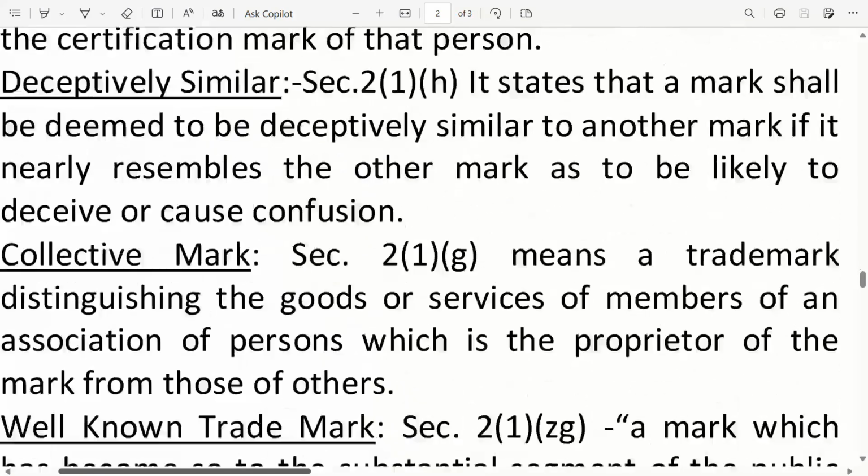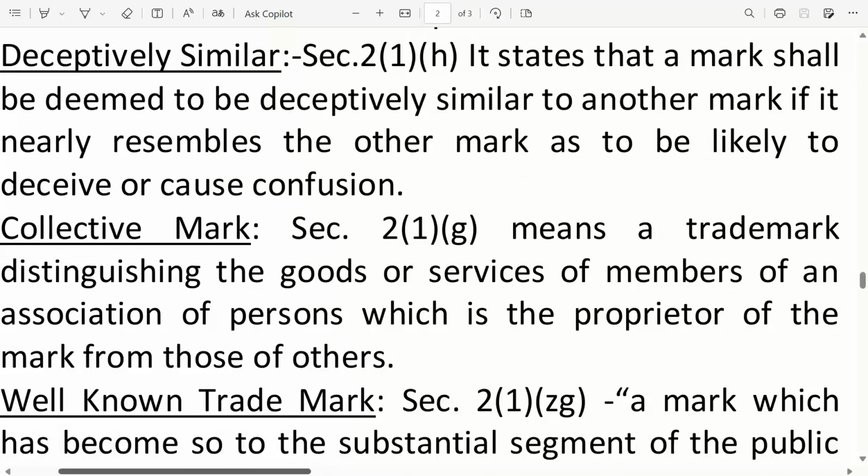It states that a mark shall be deemed to be deceptively similar to another mark if it so nearly resembles the other mark as to be likely to deceive or cause confusion. Collective mark. Section 2, subsection 1, G means a trademark distinguishing the goods or services of members of an association of persons which is the proprietor of the mark from those of others.